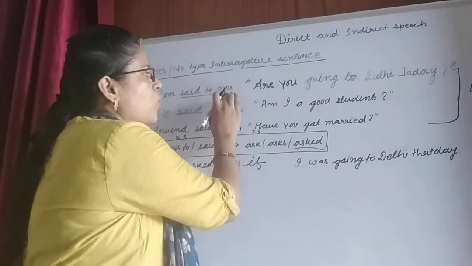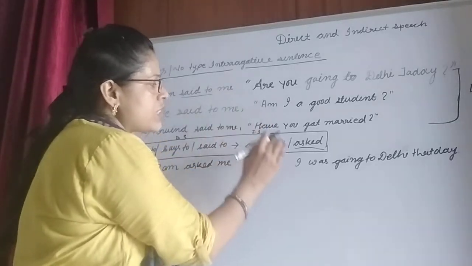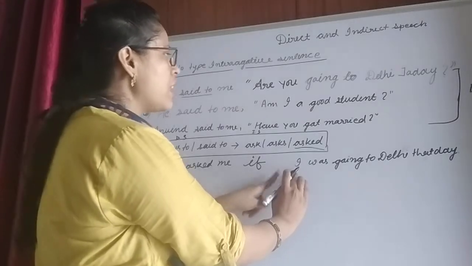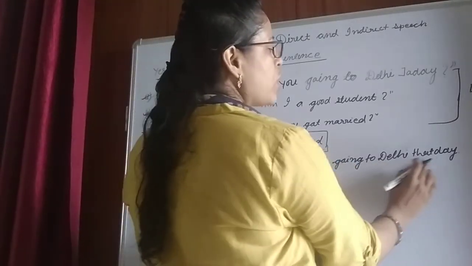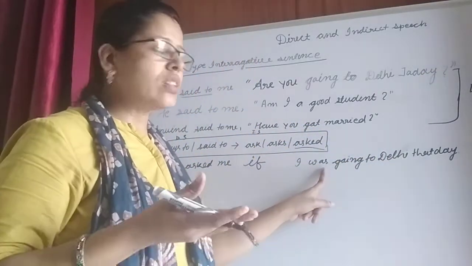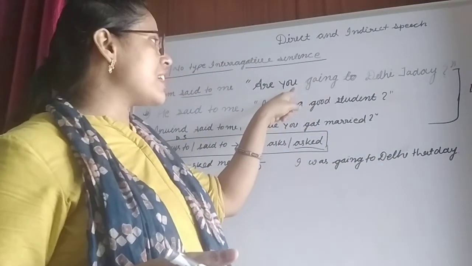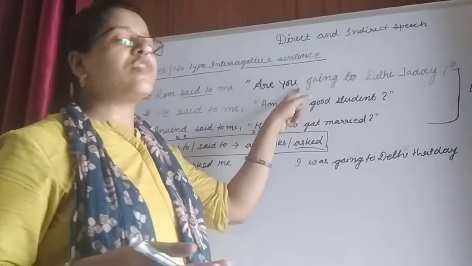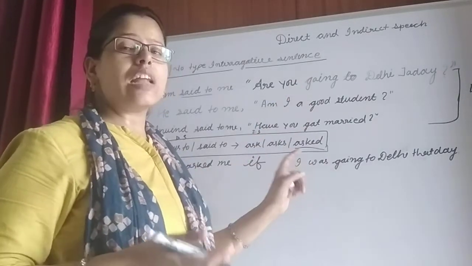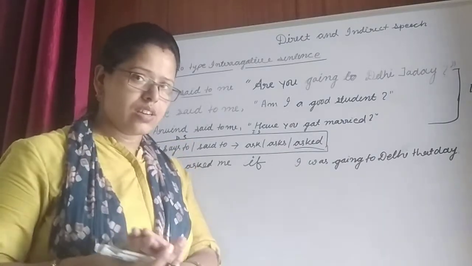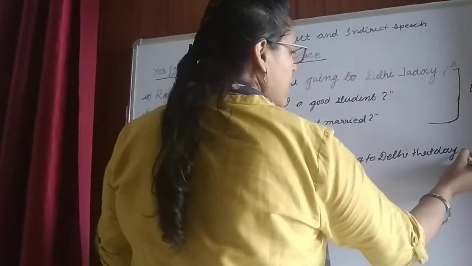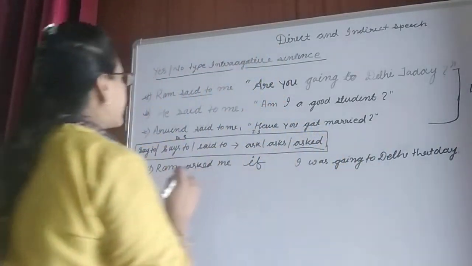Here the object is me, so this will be converted into I. That is why Ram asked me if I was going to Delhi that day, because today will also be converted into that day. And because it is given in present imperfect tense, the past imperfect tense would be was and were plus V-ing. In this way we can change this type of sentence into indirect speech.